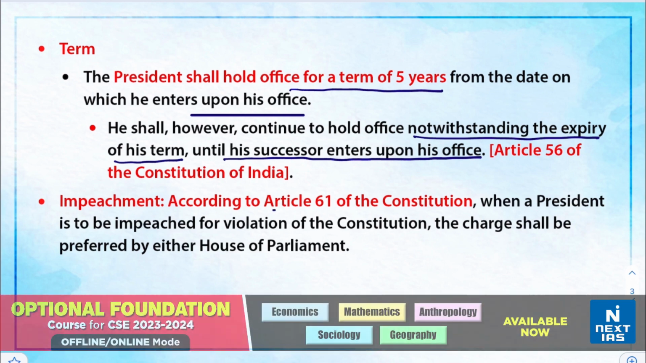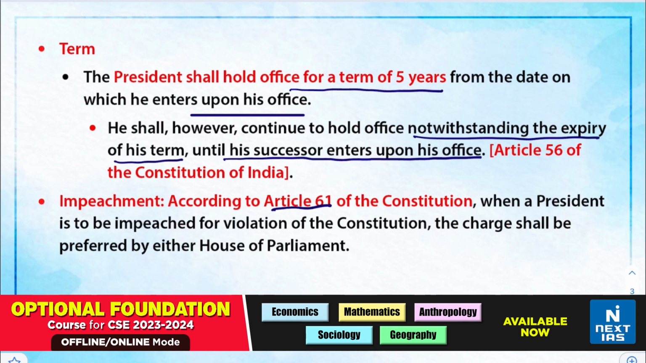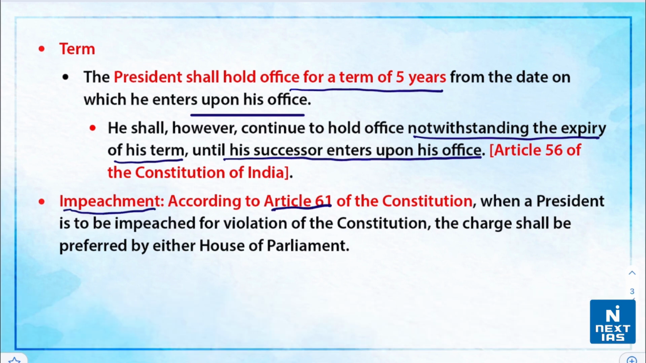Further on, Article 61 talks about the impeachment of the President. It states that when a President is to be impeached for violation of the Constitution, the charge shall be preferred by either house of Parliament, Lok Sabha or Rajya Sabha.